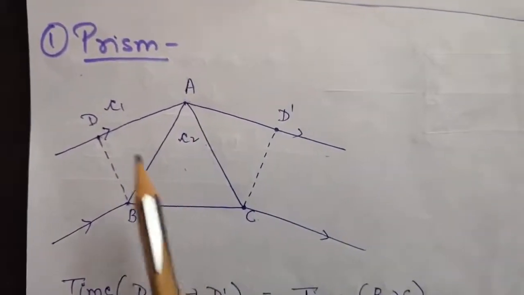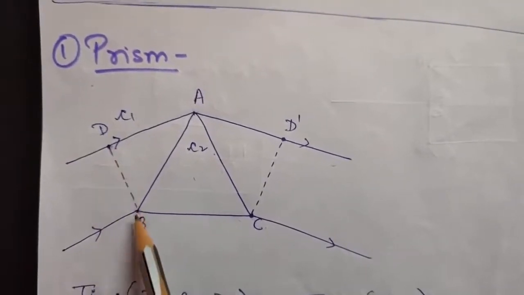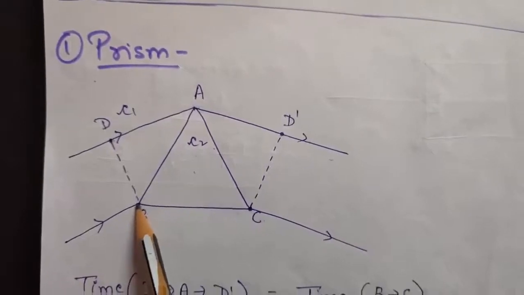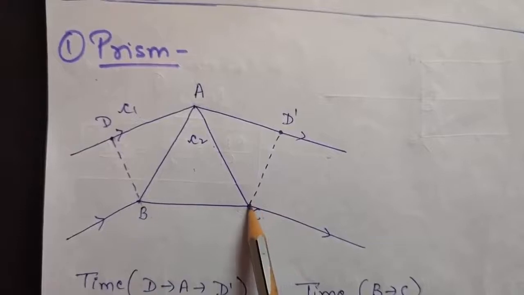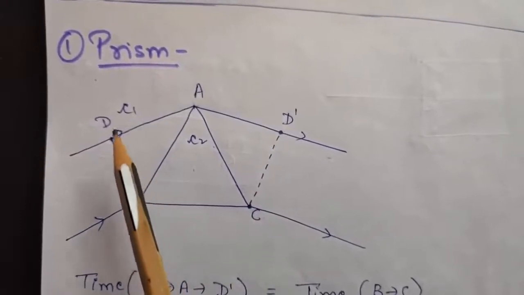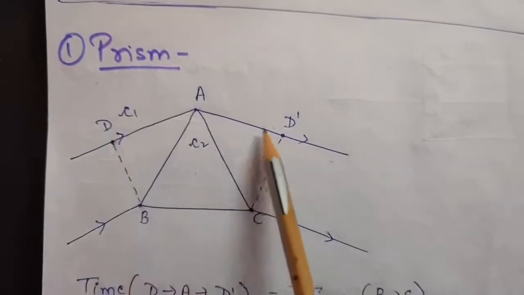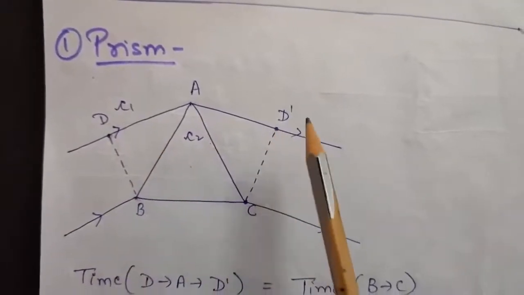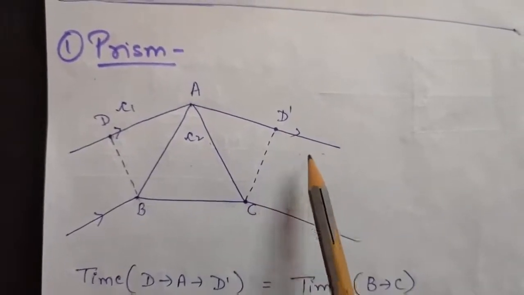Now if you consider at any instant this to be your wavefront, then in time t, if this point is reaching from B to C, that is the wavefront is traveling from B to C, then in the same time this part will travel this much distance, because it is in the rarer medium, so the speed will be larger for the light.